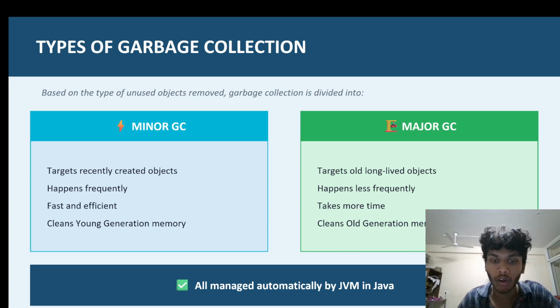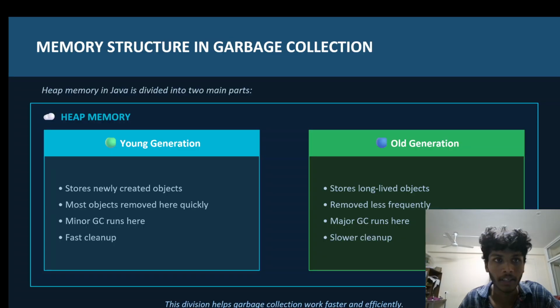All this memory management, done by the minor garbage collector and the major garbage collector, is supervised and automatically managed by the Java Virtual Machine, JVM, in Java. Now let us move to the next slide, which is about memory structure in Java. The objects which are created in Java are stored in heap memory. The garbage collector checks the heap memory for the objects and removes the unused objects from heap memory.